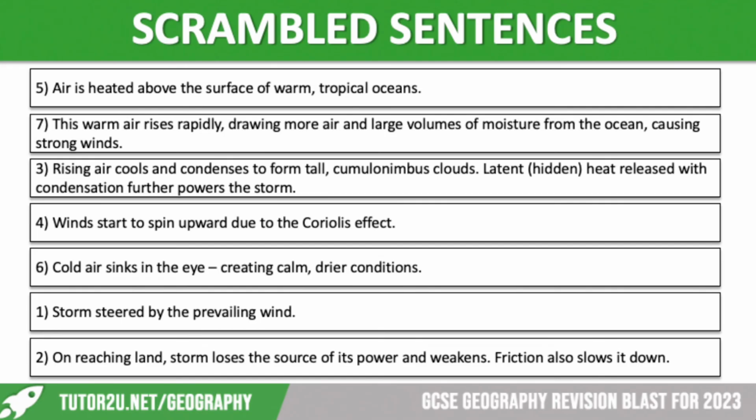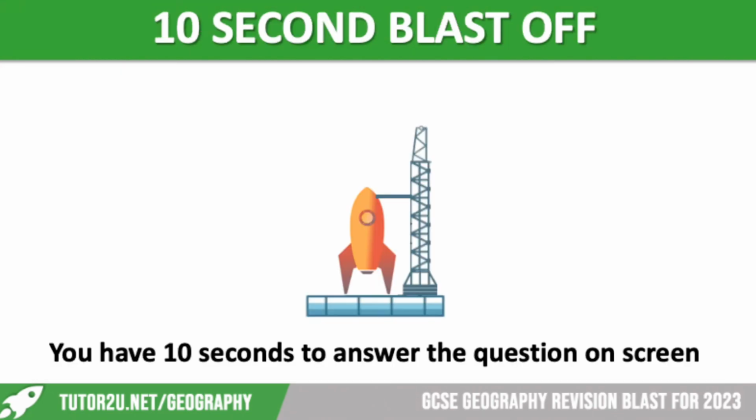However, sometimes those storms do bounce back out to the ocean, gain a bit more momentum and come back in, which is what happened during Hurricane Katrina, which, those are really old case studies now. It is one that some of you might do. It happened in 2005 in the USA, on the coast of Louisiana, so hitting New Orleans in particular, and it did bounce back out to the ocean and came back with more force a second time.